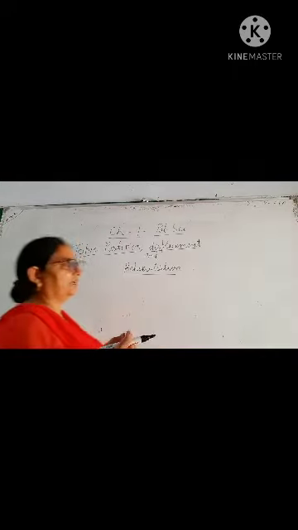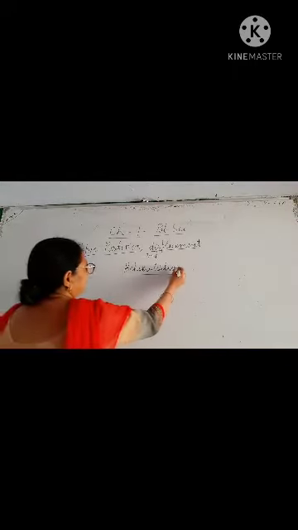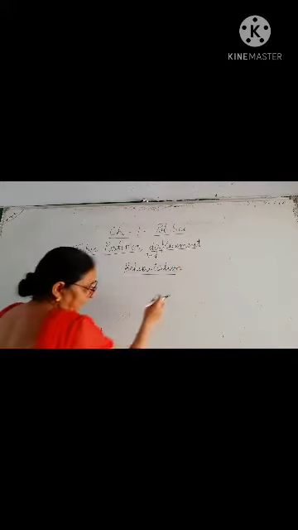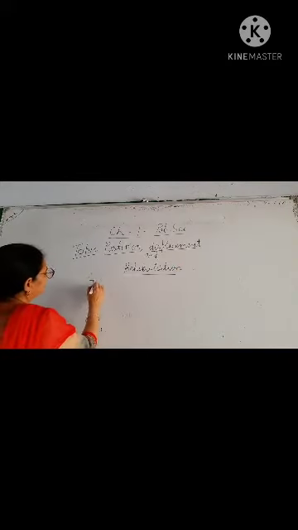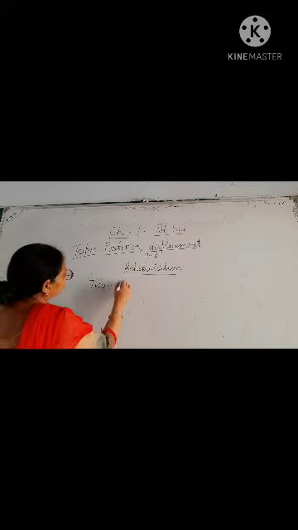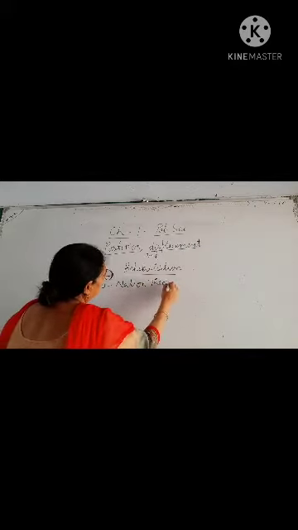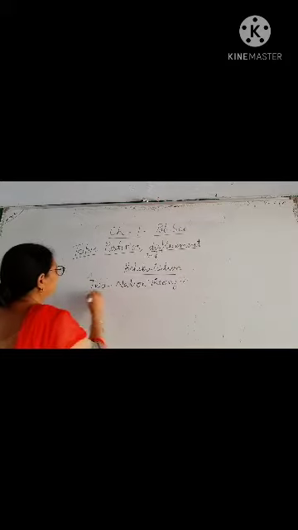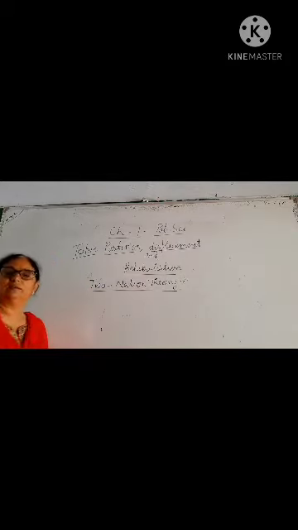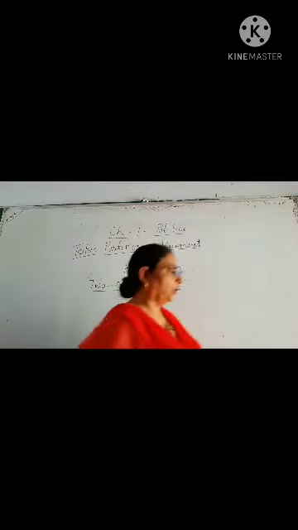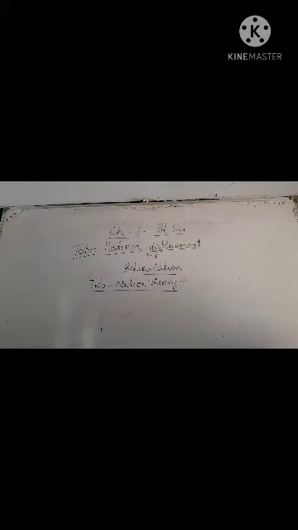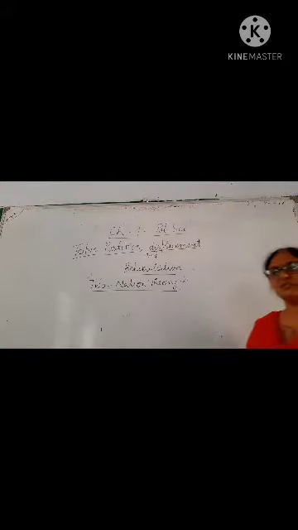It was a very bad thing, we can say, that it was based upon the two-nation theory. The two-nation theory was the result of Hindu-Muslim disunity, that we can say communal disharmony among the citizens of India.